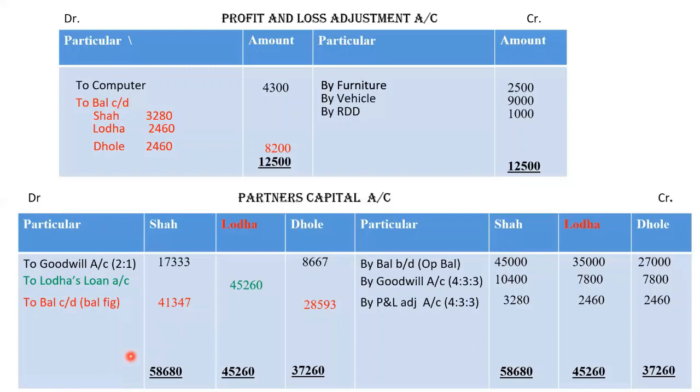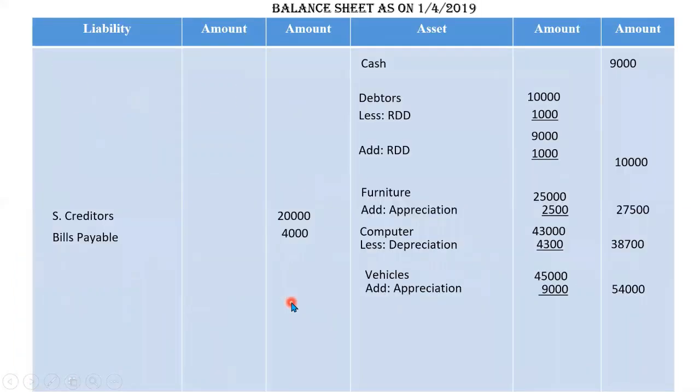Moving to the balance sheet, we have to put all these three amounts in balance sheet. So partners capital account, total of partners capital account is 69,940. Lodha's loan account is 45,260.